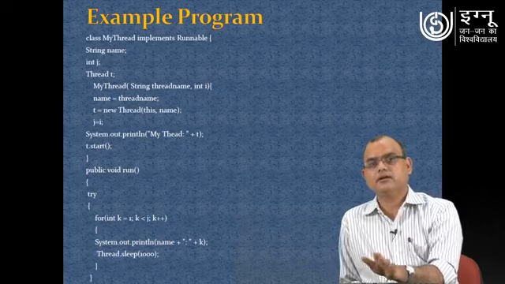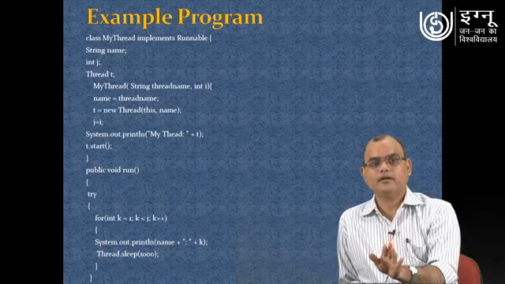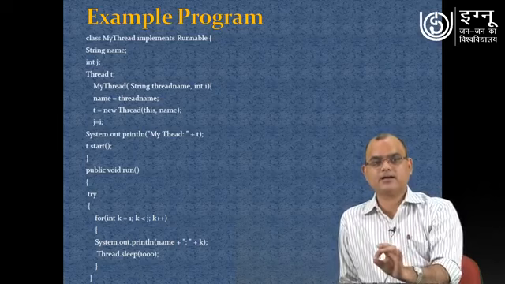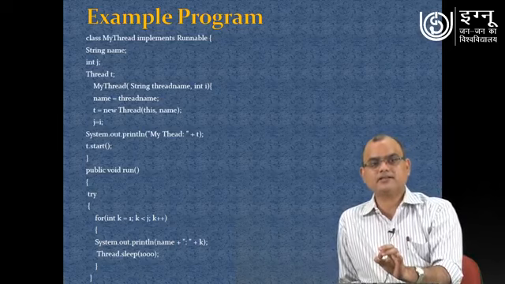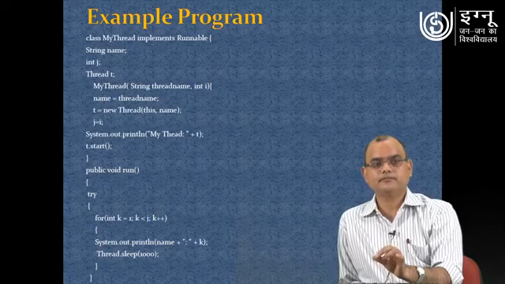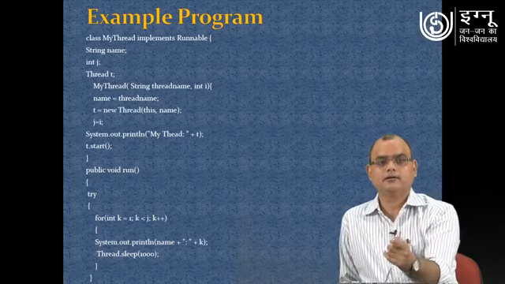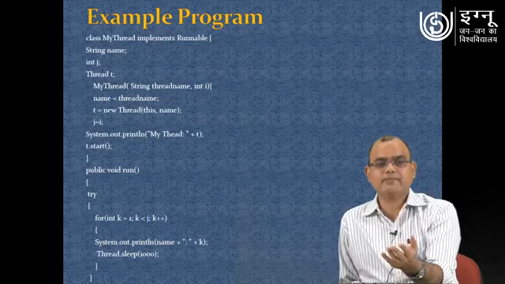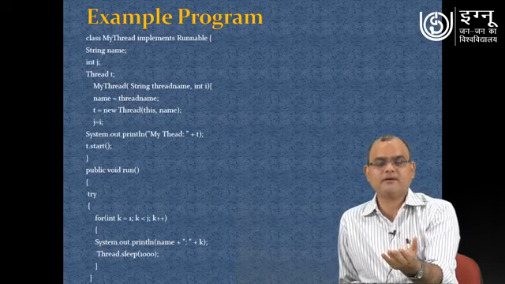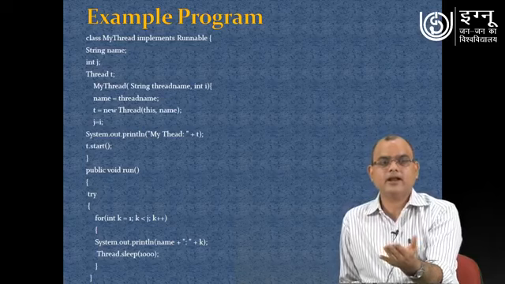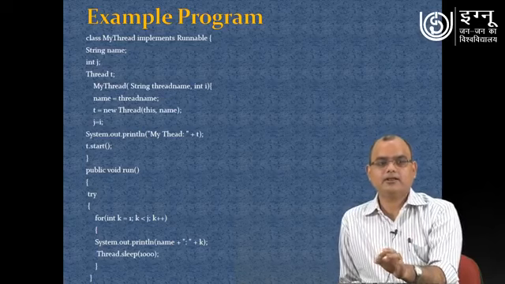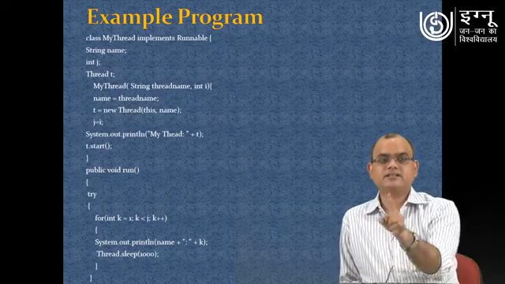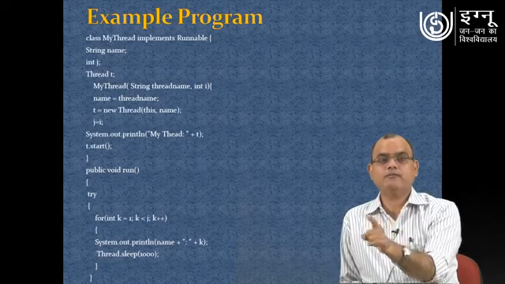It means t.start is making the thread t runnable. Now what are we doing inside the run method? Inside the run method you see a for loop is running, and inside that for loop we run the thread that many times, and j is what? j is the value which we have passed.